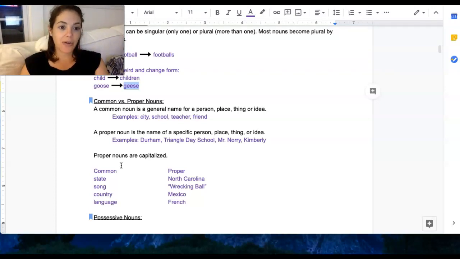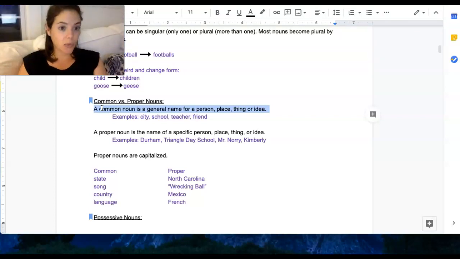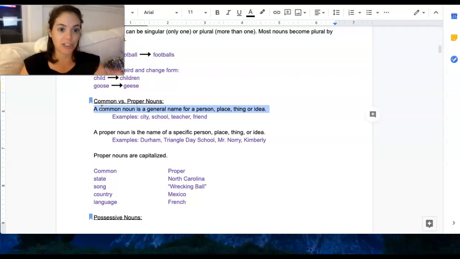Now, the biggest thing I want you guys to know about nouns right now are common versus proper nouns. And in your writing, this has been something we've been having a really big problem with, okay? So a common noun is a general name for a person, place, thing, or idea, okay? So for example, city, that could be any city, right? It's not a specific city, it's just a general term for cities. Okay, school, same thing, could be any school. Teacher, could be any teacher. Friend, could be any of them. Okay, so it's very general.